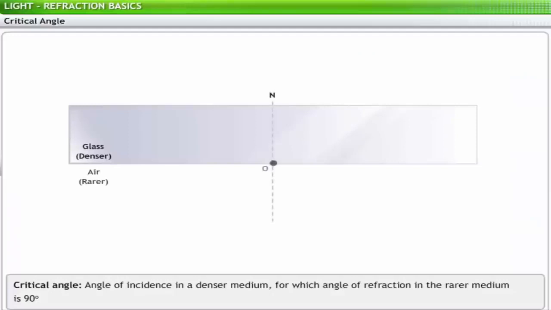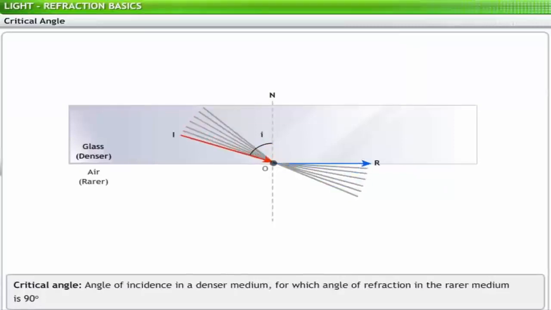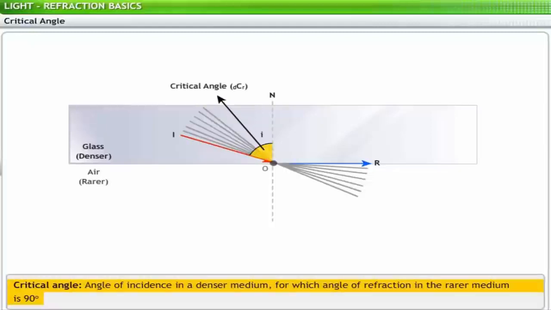where a light ray passes from a denser medium to a rarer medium and bends away from the normal. If the angle of incidence i in the denser medium is increased, then at a particular angle of incidence, the refracted ray propagates along the boundary of the two media. This angle of incidence is called the critical angle of the given denser medium with respect to the given rarer medium and is denoted by i_cr.